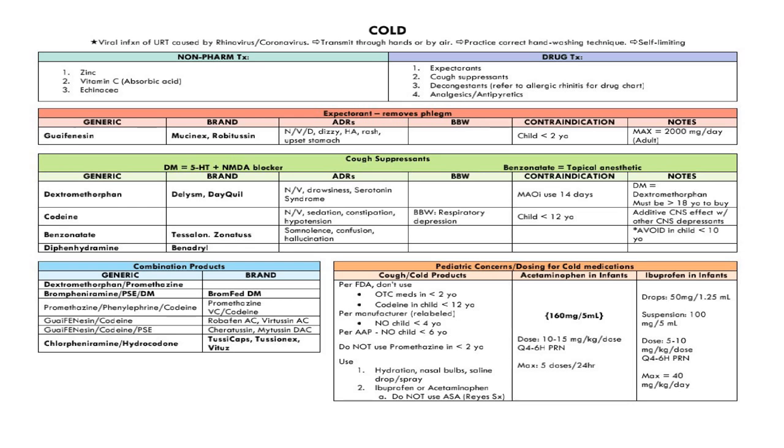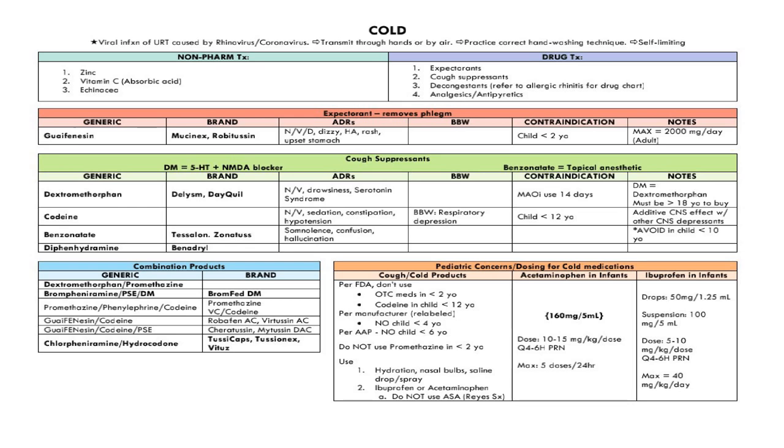There are two kinds of treatment we are going to cover: non-pharmacological and drug, pharmacological treatment. If we are talking about non-pharmacological treatment, then it is zinc, vitamin C and Kinase C. In drugs, expectorants, cough suppressant, decongestant (refer to allergic rhinitis for the drug chart), analgesic, and antipyretic if you have symptoms of fever.